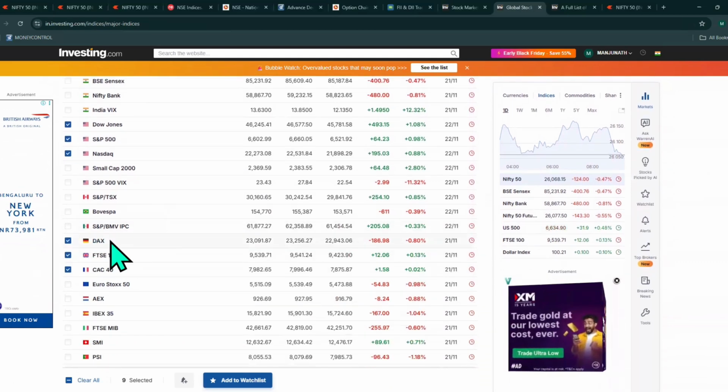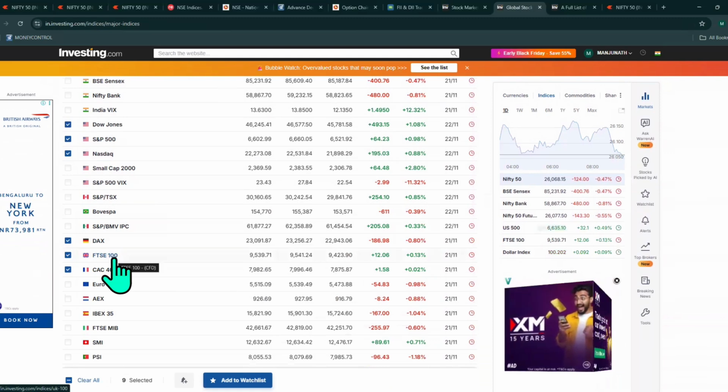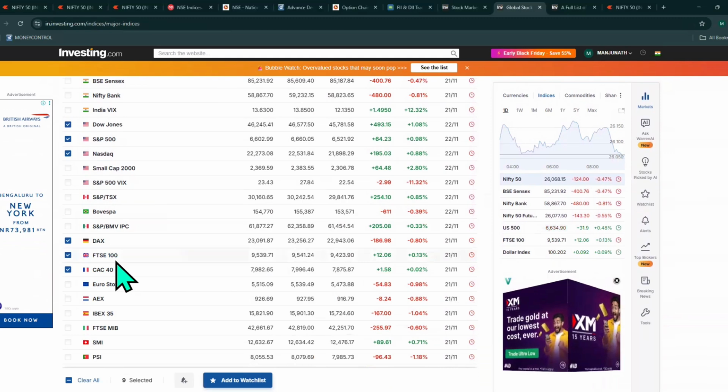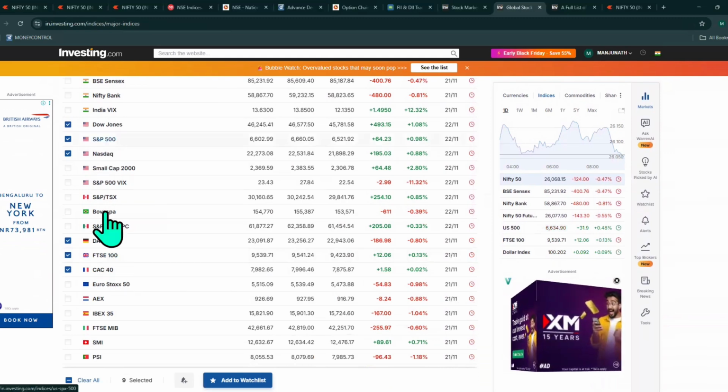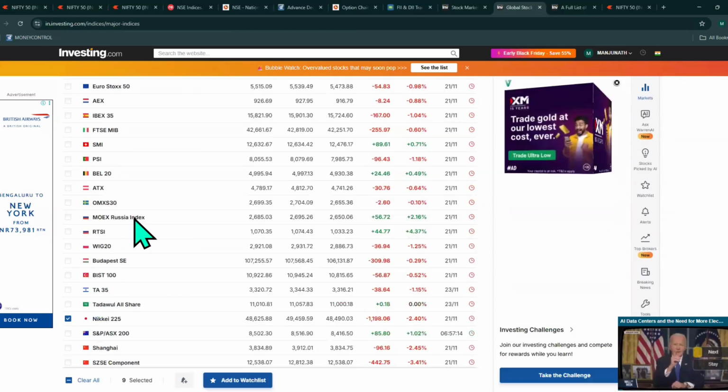European market: DAX closed negatively, FTSE 100 closed neutral to bullish, so we'll consider it neutral. CAC 40 is also neutral. So the European market is neutral to bearish. Euro-American markets overall are bullish.